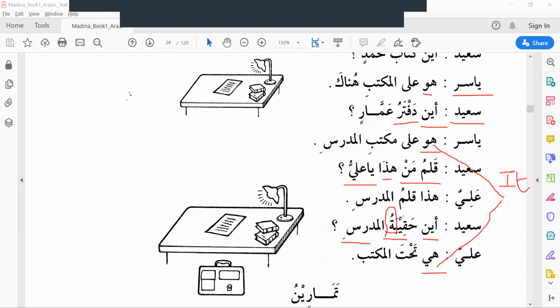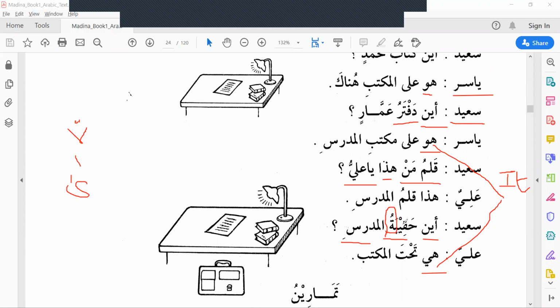We look at the ending of the word. If the ending contains ta marbuta, or alif mamduda and maqsura, that one we will see later, ta muannas ta, then we identify that the noun is feminine.